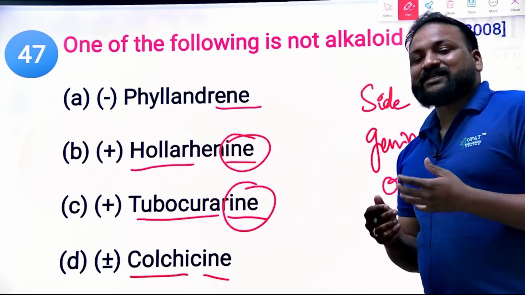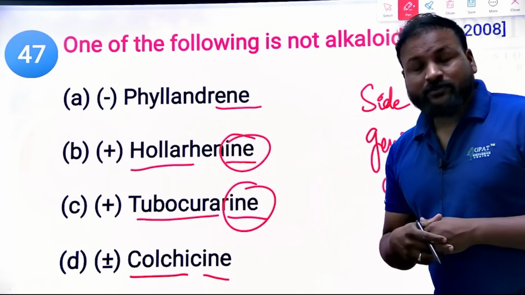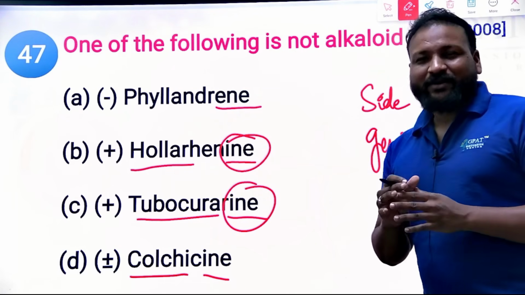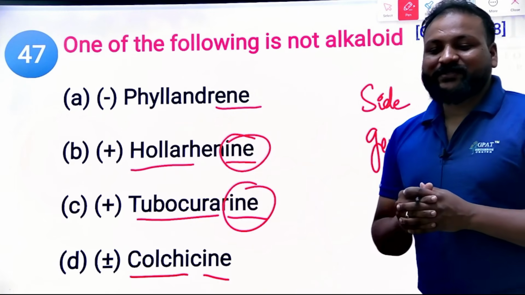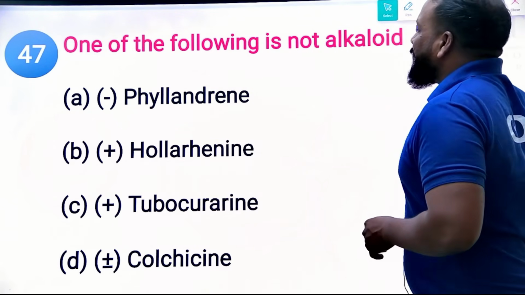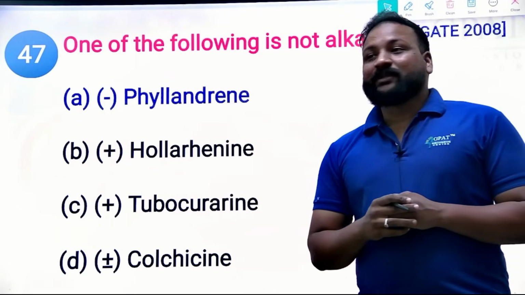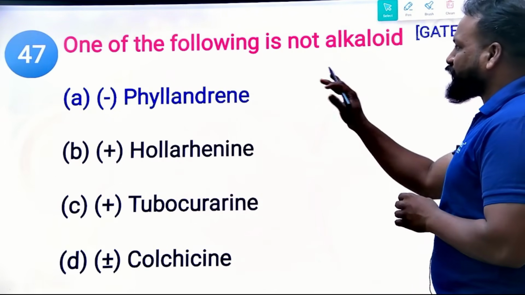Clear? And if it is a tannin, the name ends with "-in", like tannin. That's how we can easily remember and identify which is an alkaloid, which is a glycoside, and which type of secondary metabolite. Clear? Now what is the right answer here? Undoubtedly, phylandrine. It is a terpene. Clear?